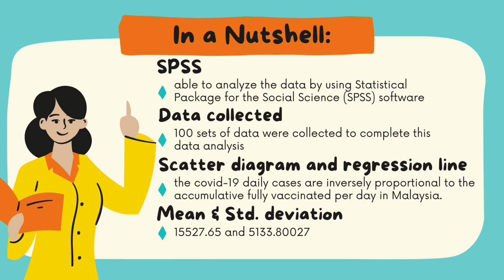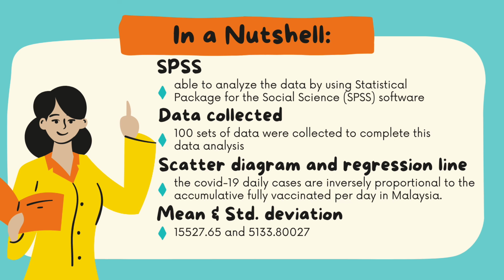The fourth one is the value of the mean and the standard deviation for the COVID-19 daily cases, which are 15527.65 and 51330800027, while for the accumulative fully vaccinated per day they are 1425019.88 and 6084730.773.